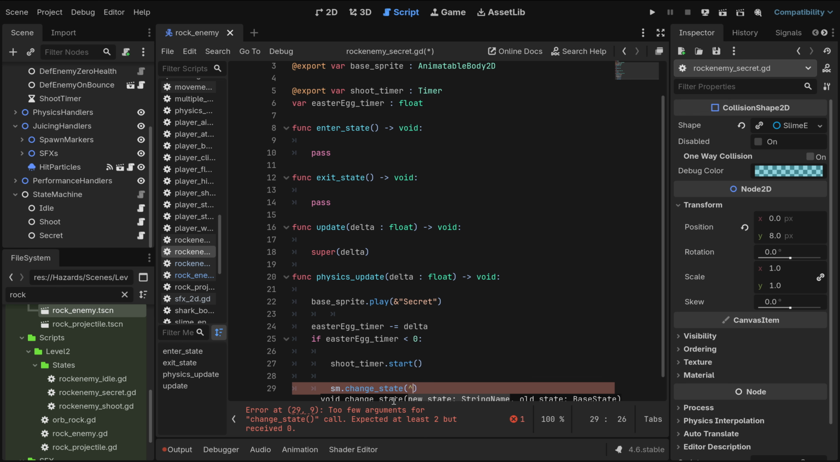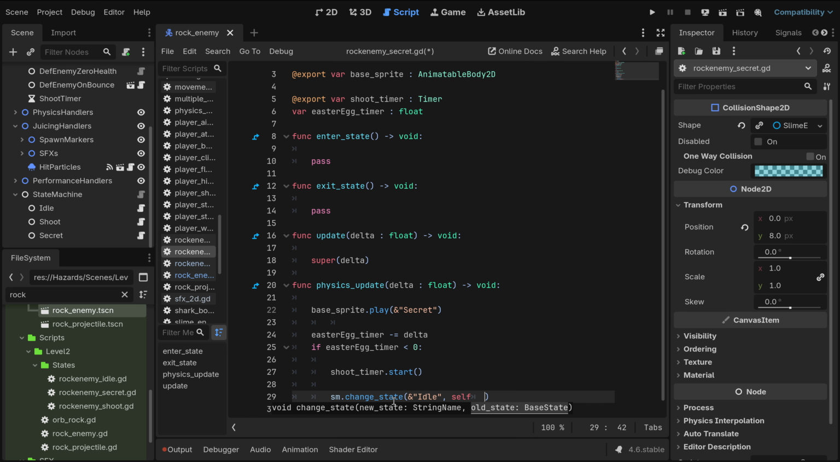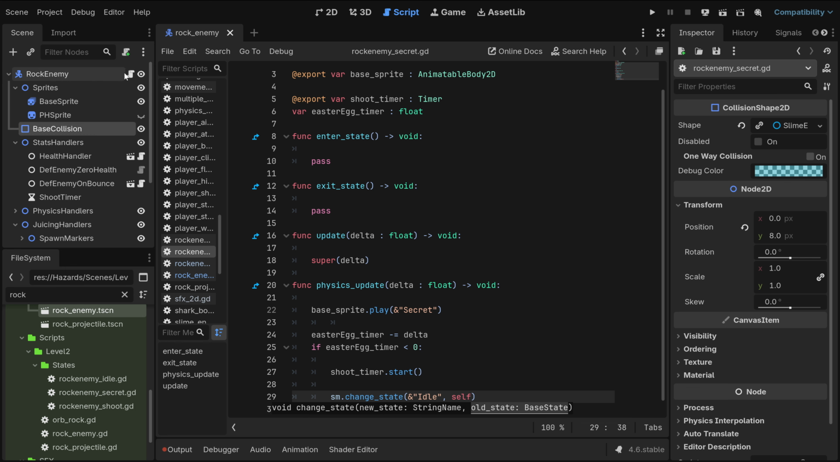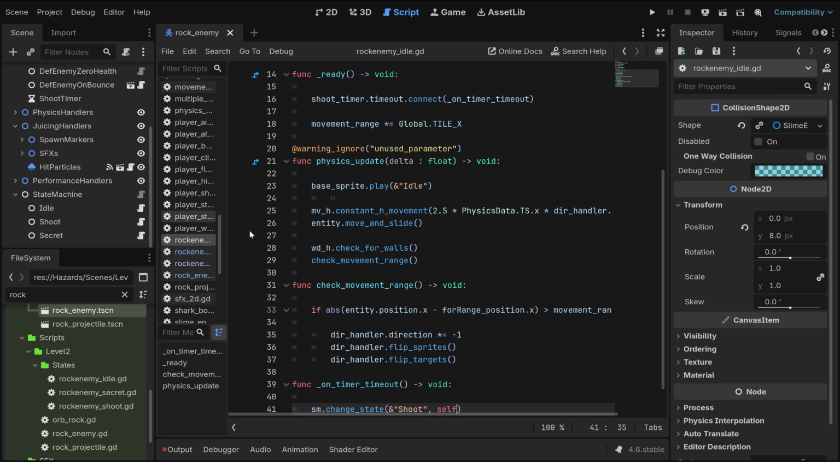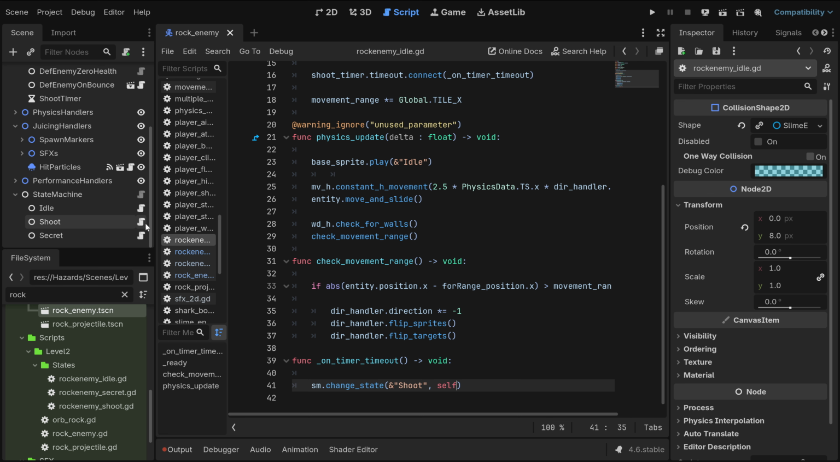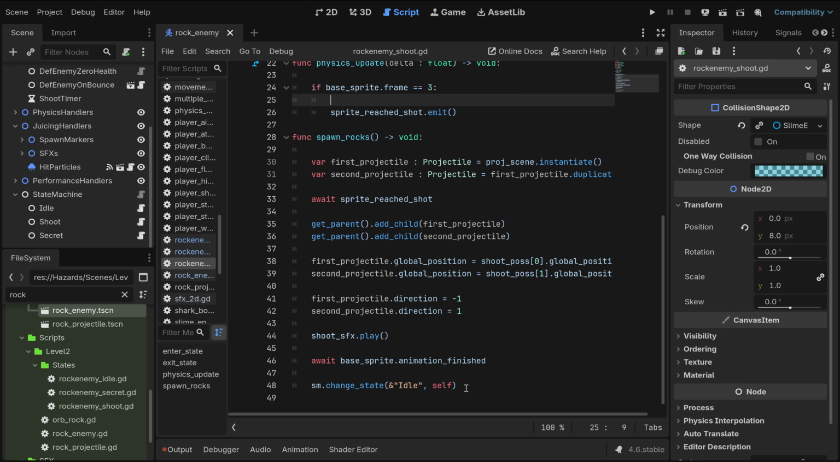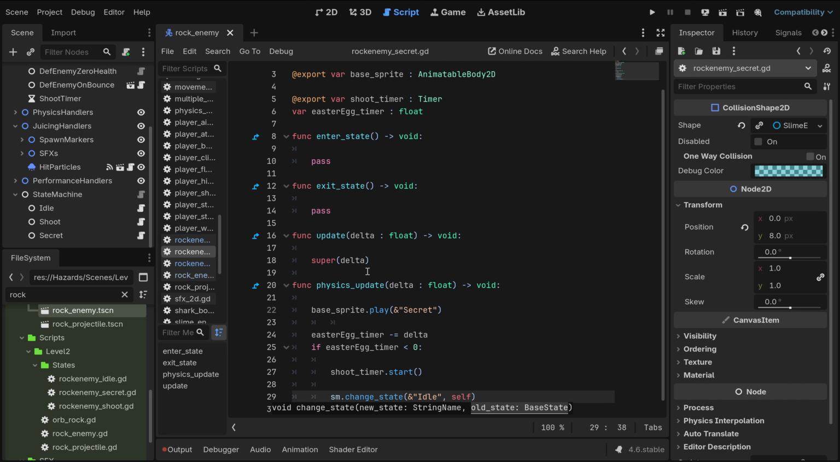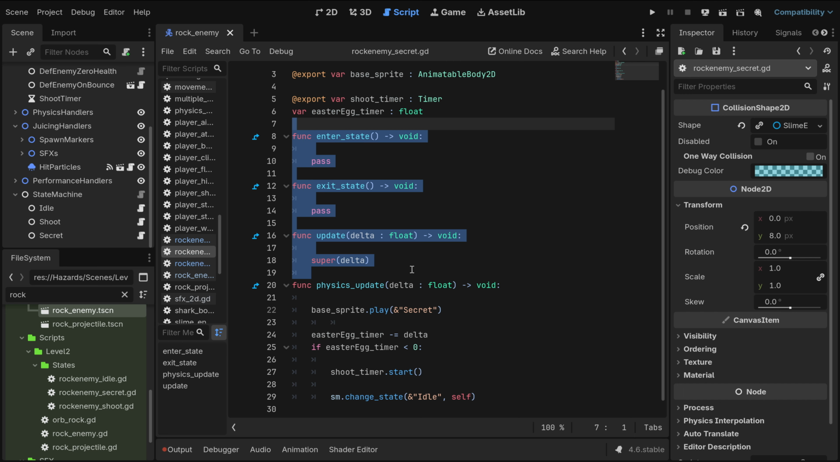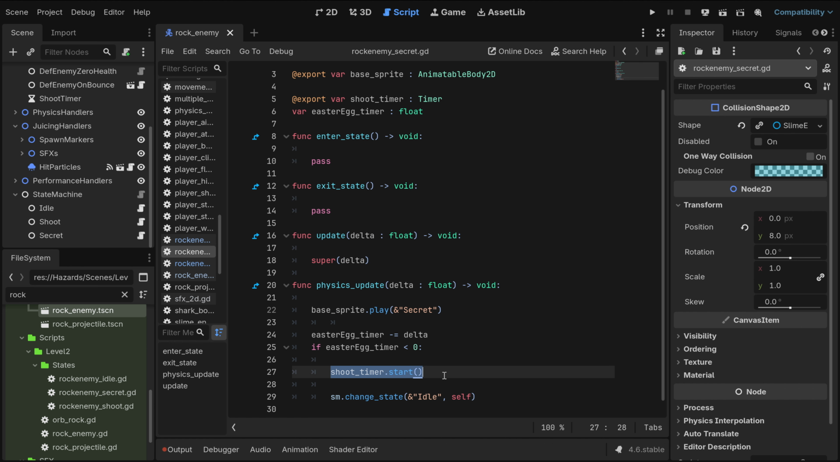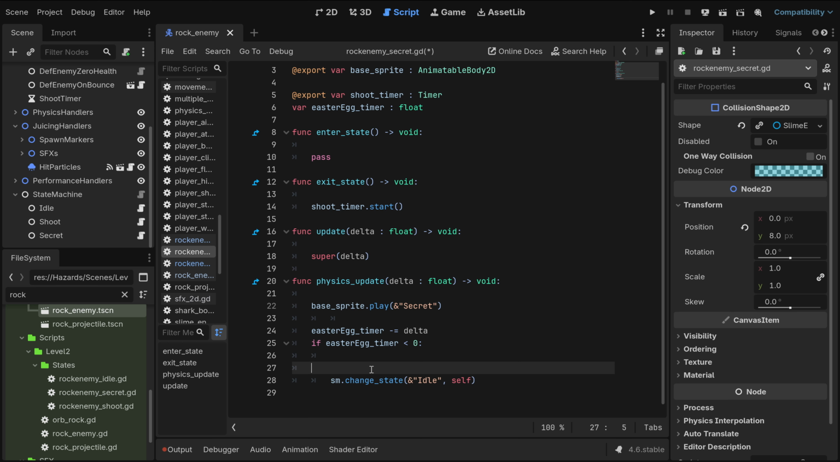Same chance state, idle self. Here we go. No. Let me check something here. Go back to its state. Okay, everything here seems fine, I guess. Okay, actually this goes also on the exit state then.